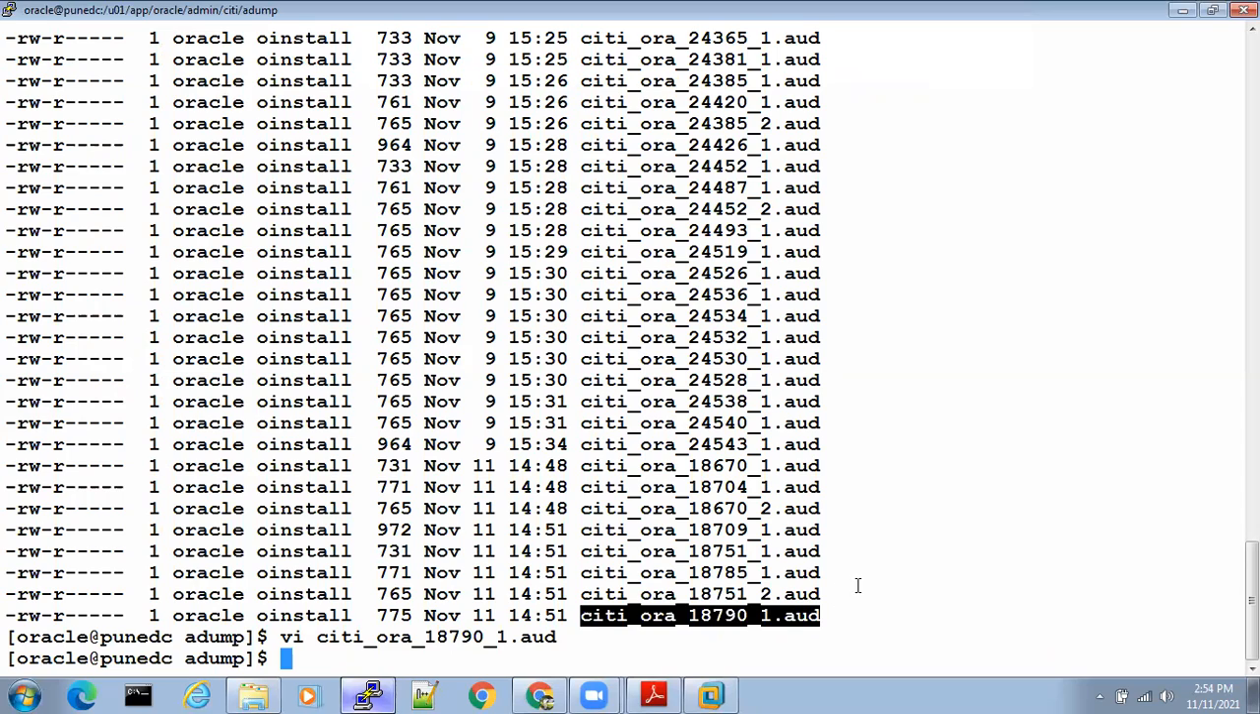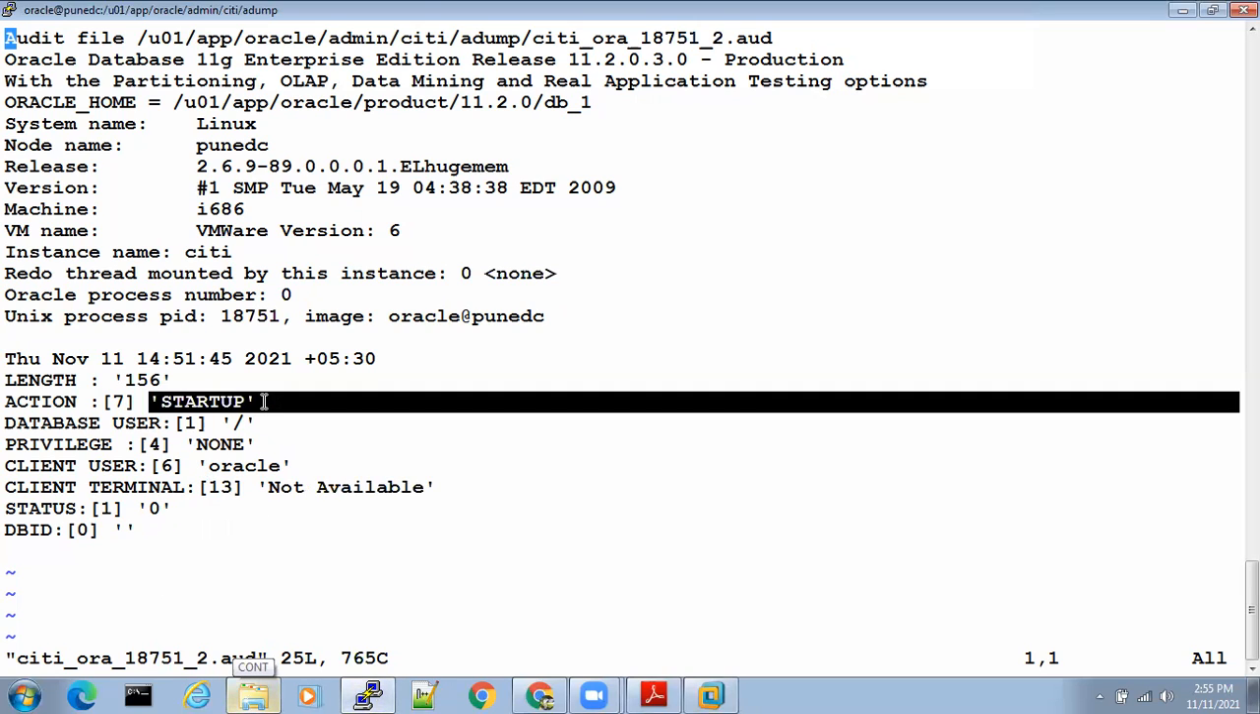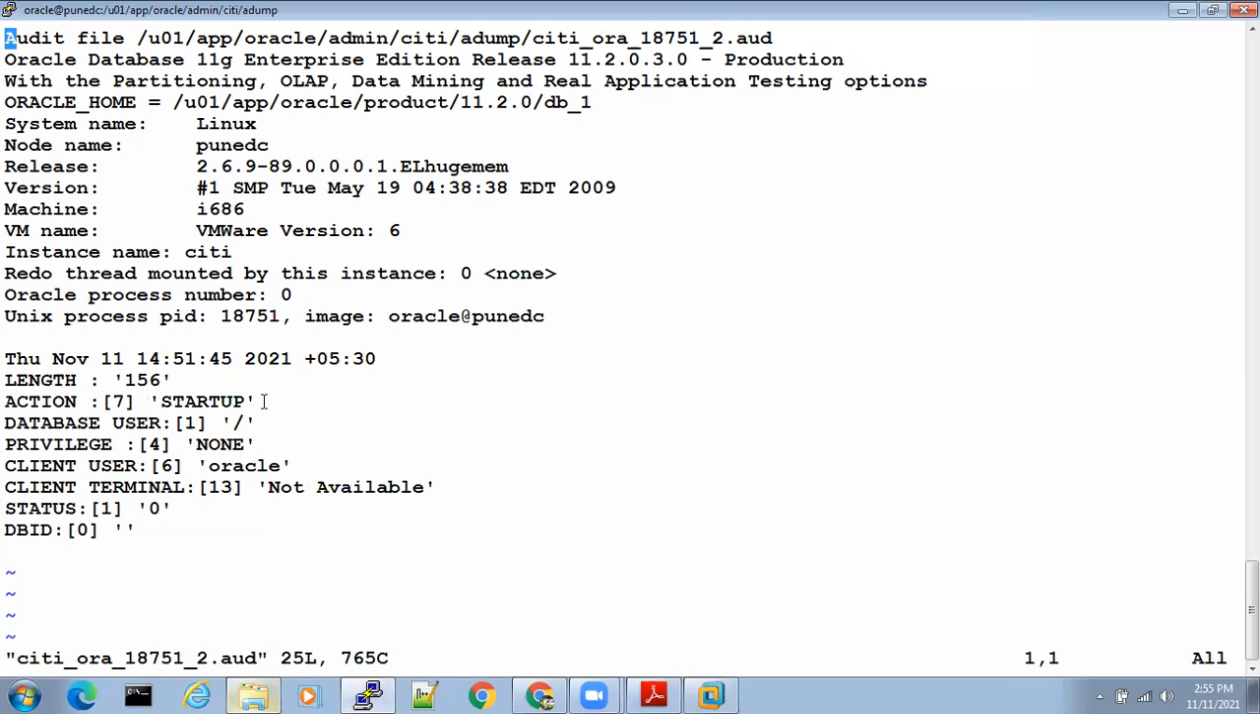What is the power of auditing? Even the DBA will also get caught. It's very simple. The DBA can also get caught.